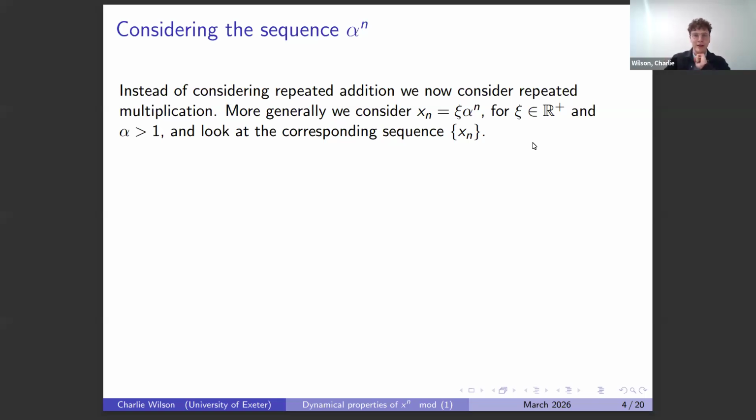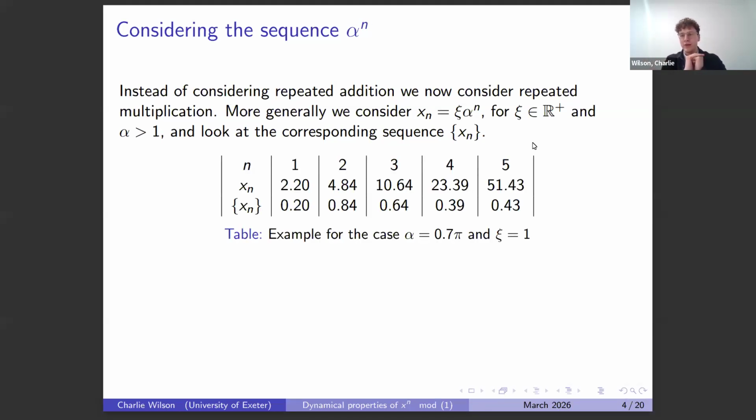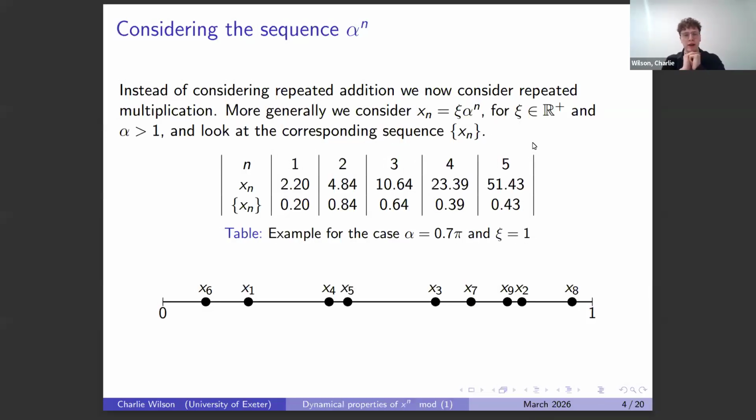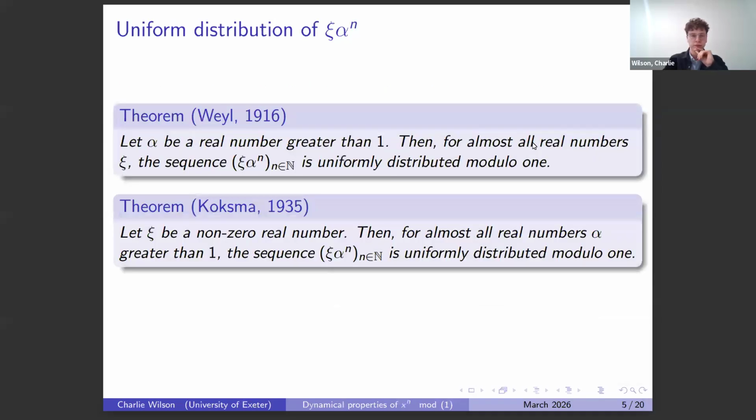So let's take an example here. I have clearly picked alpha as 0.7 pi and psi as 1. And do the same procedure, write out the sequence and throw away the whole number part. And when I start to plot these out, we get this thing. So it's maybe not quite as rigidly structured as the n alpha case, but this thing spreads out. And as Amir stated in his talk, we get the following results. I think it was the latter of these, the Koksma one that he stated. But I state them both here.